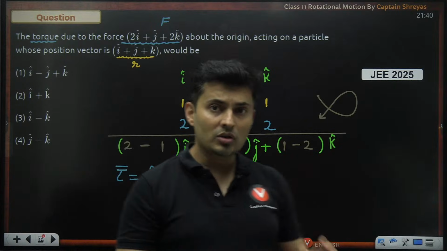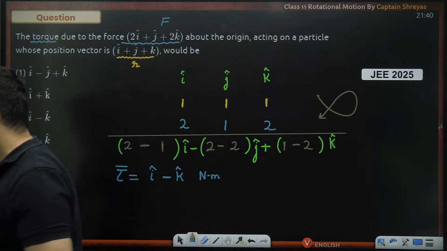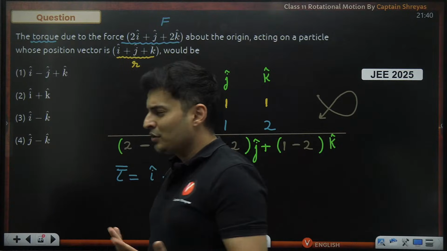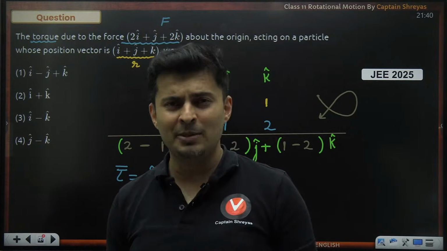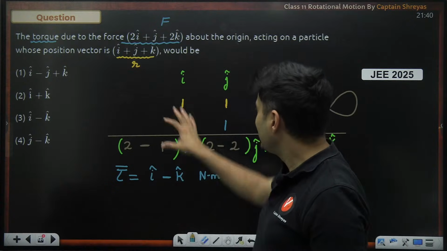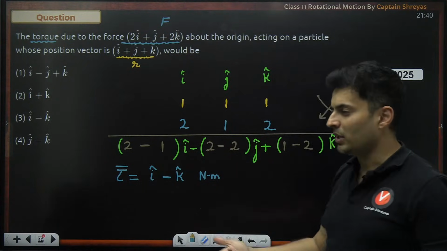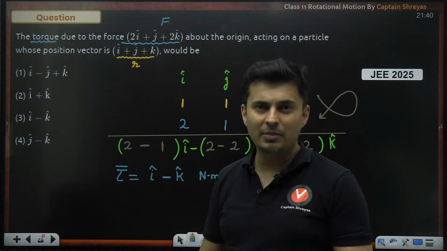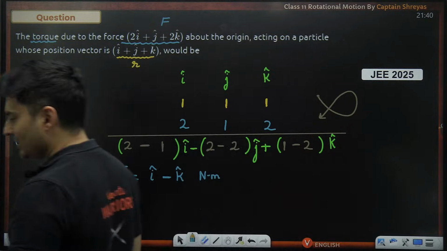Is this clear how to solve these kind of pattern of questions? Very, very simple. That's how determinants work. So if you have studied matrices and determinants by Ninja ma'am, or you will study later on, you will see this is actually a determinant and you can open it up, and that's how it works. Okay, that's a mathematical part. I don't want to go into those details over here, because that is a part of maths.